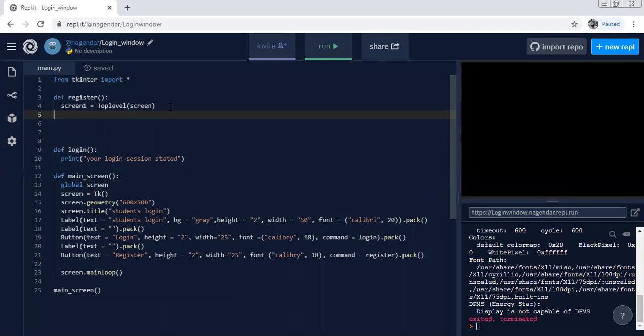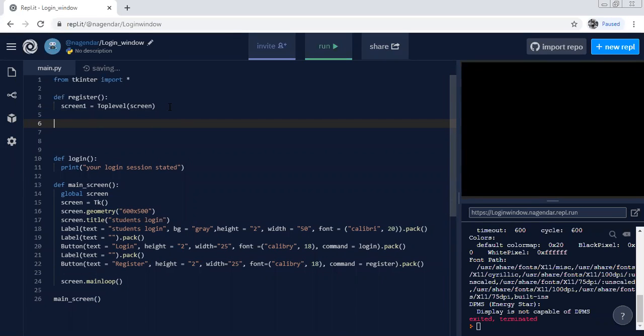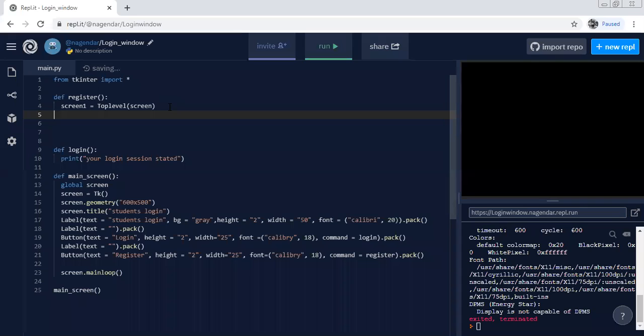Okay. Now what we do generally after that, sorry. Now screen one title, as we did here: screen title, screen geometry. Okay, screen dot geometry. Sorry, 1 second. So let's say what size is required. The same size we keep, right? 600 cross 500, right? Then next,